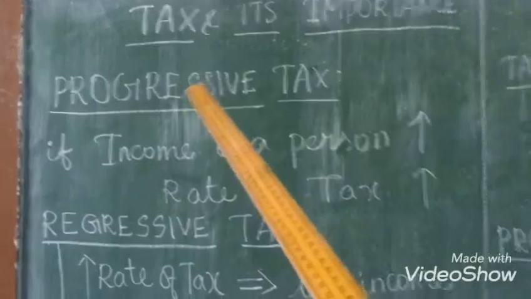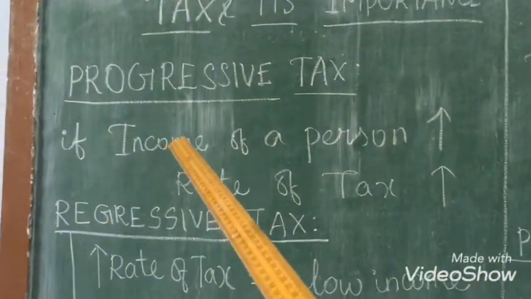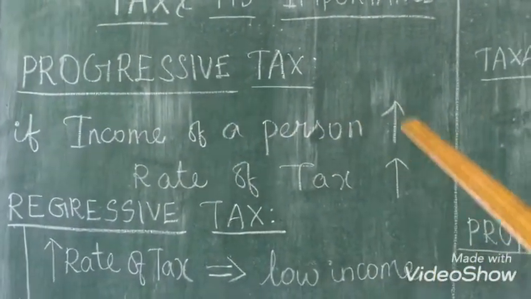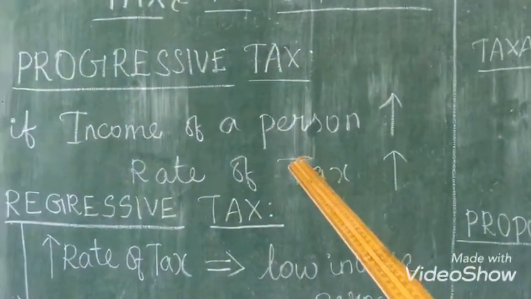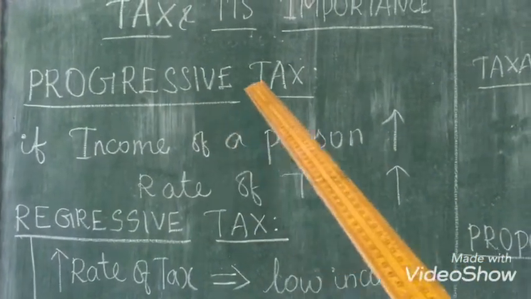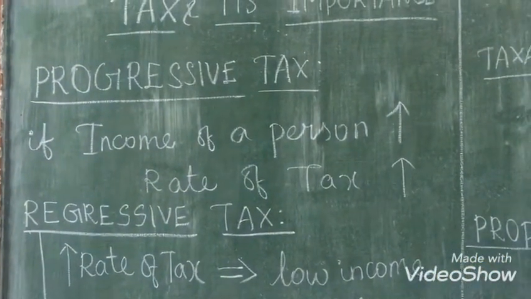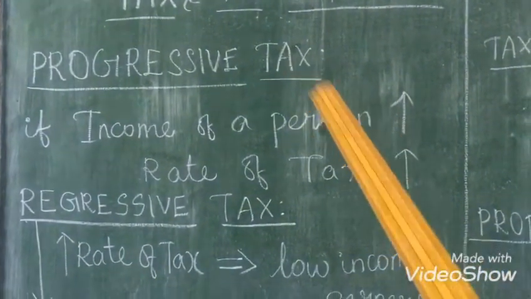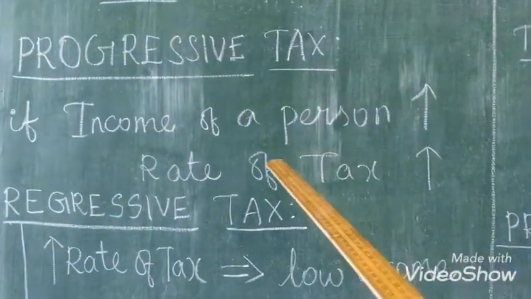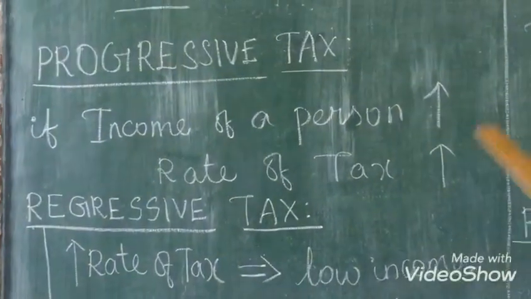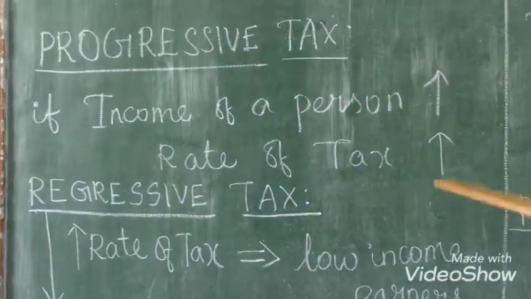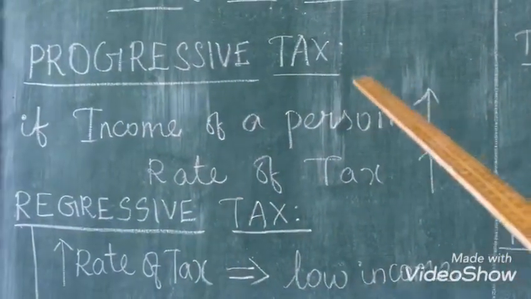So the second type is progressive tax. So in this tax, if the income of a person is high, so according to that, the rate of the tax which he wants to pay will also increase. So this is known as progressive tax. So in proportional tax, the tax which they want to pay is fixed. So that will not change. But here, according to the income of the person, he wants to pay the high amount of tax. That is known as progressive. According to the income, the tax amount will also increase.